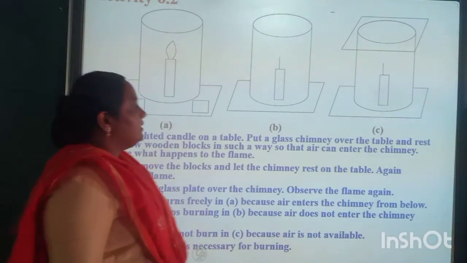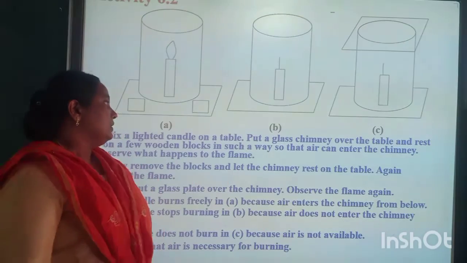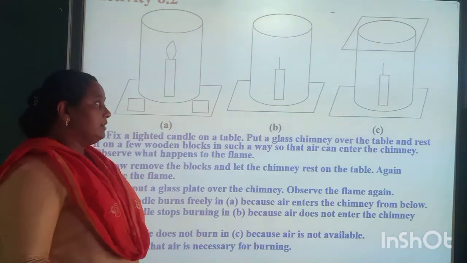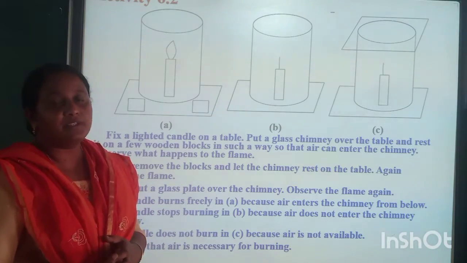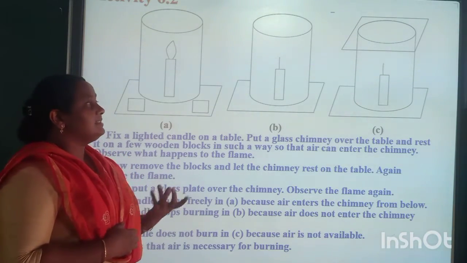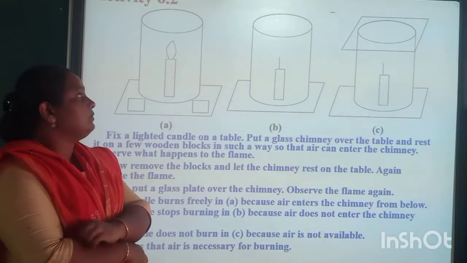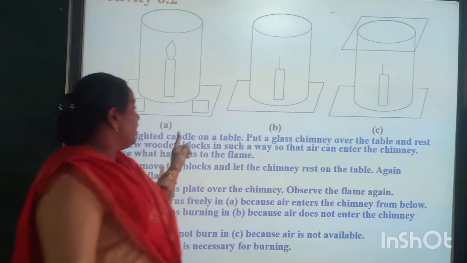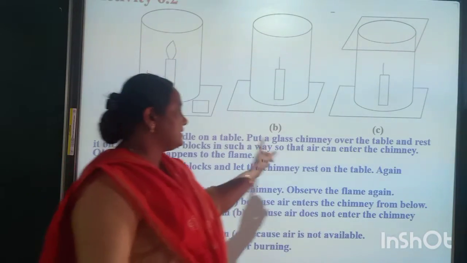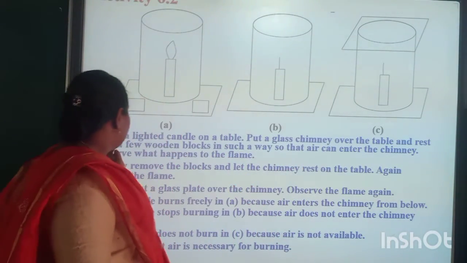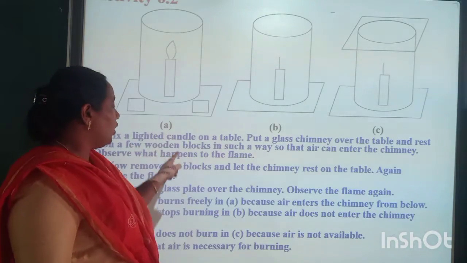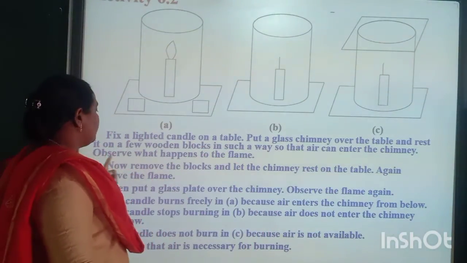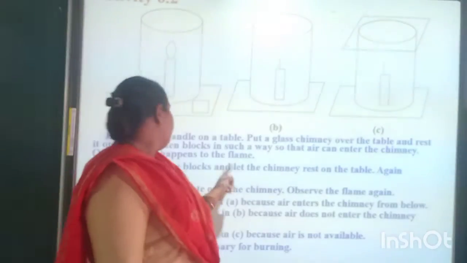Next activity. This activity tests whether a thing is able to burn in the absence of air. First, fix a lighted candle on a table. Put a glass chimney over the candle and thrust a few wooden blocks under it in such a way that air can enter the chimney. Observe what happens to the flame.